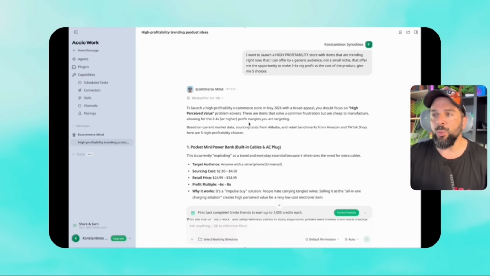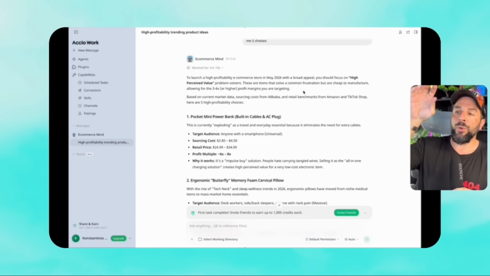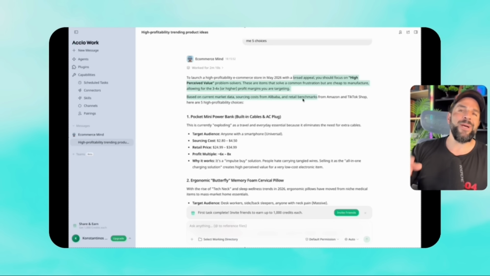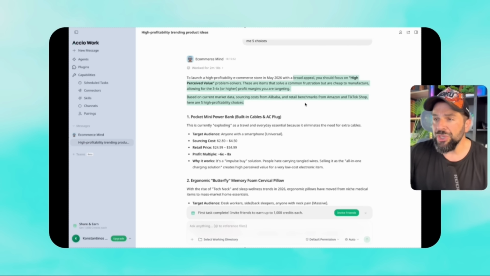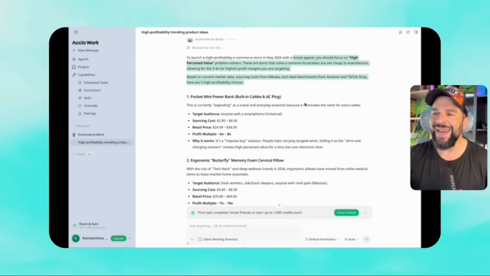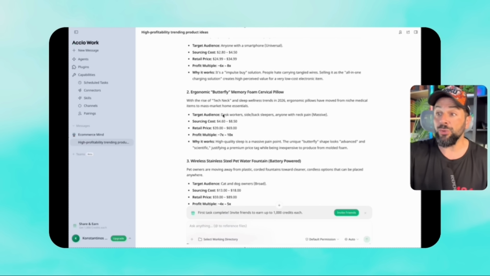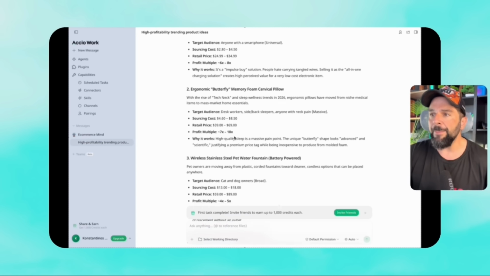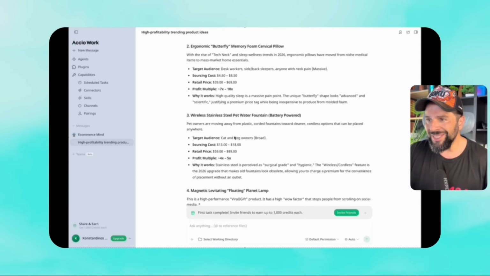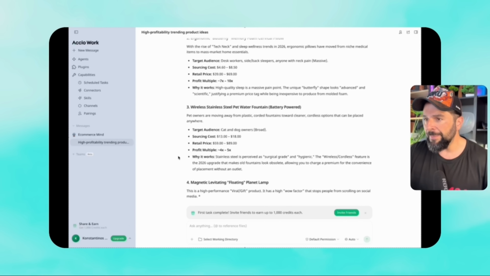So e-commerce mind will start searching, making the research on Alibaba.com, on Etsy, on Amazon, or the entire e-commerce ecosystem to track and suggest 10 different high profitable product propositions, like as you see right here, with high perceived value but low cost, so it can allow us to have at least a profit multiplier of 6 to 8 times, 7 to 10, as you see right here, the ergonomic butterfly memory foam, which is connected to a very significant habit of people that everybody does, like sleeping, right? Wireless stainless steel pet water fountain, magnetic levitation.